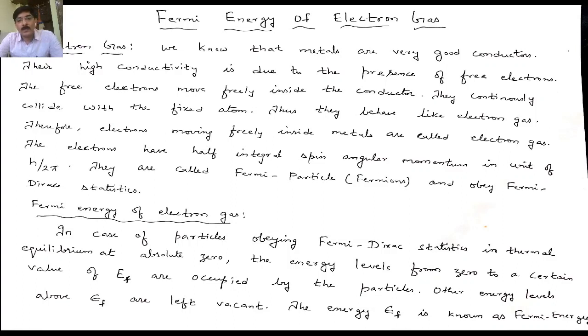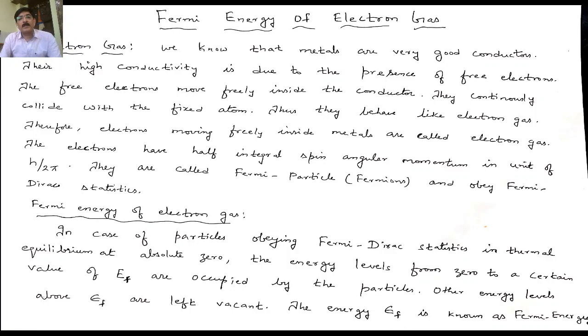We know electrons have half integral angular momentum in units of h by 2 pi. They are called Fermi particles or Fermions, and they obey Fermi-Dirac statistics. Here again, you should be very particular about Pauli's exclusion principle, because when you distribute the electrons in the different cells, the occupancy should be either 0 or 1.